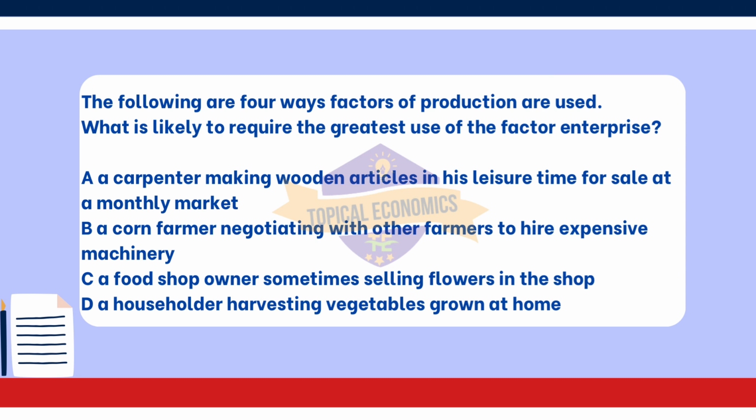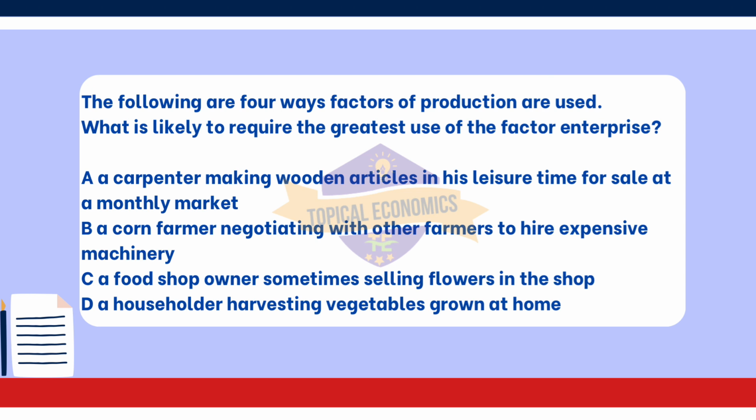And option D. A householder harvesting vegetables grown at home involves minimal enterprise. The householder is simply using resources they have already cultivated for personal consumption or perhaps a small sale, without the complexities of negotiating or planning that a business would require.